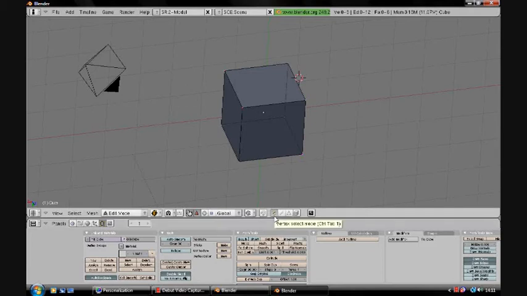But you'll probably be using this one the most. This is what I use, the vertex one. It's basically just a point. It's the vertex of the thing. Or you can use the line one, which selects the lines, which is very useful sometimes, but I don't use it a lot.